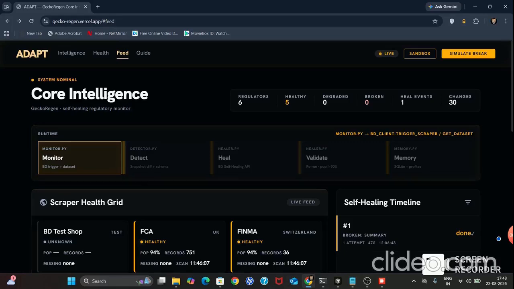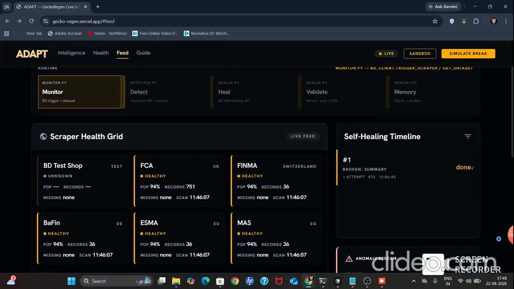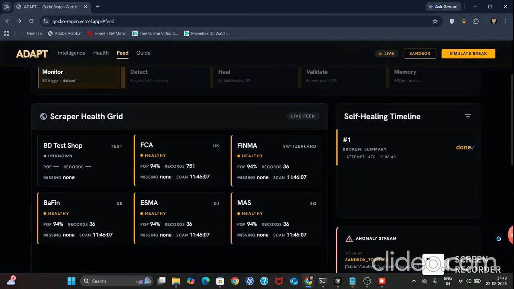So Bright Data performs the web extraction and healing. GeckoRegen makes that process observable, validated, and recoverable.